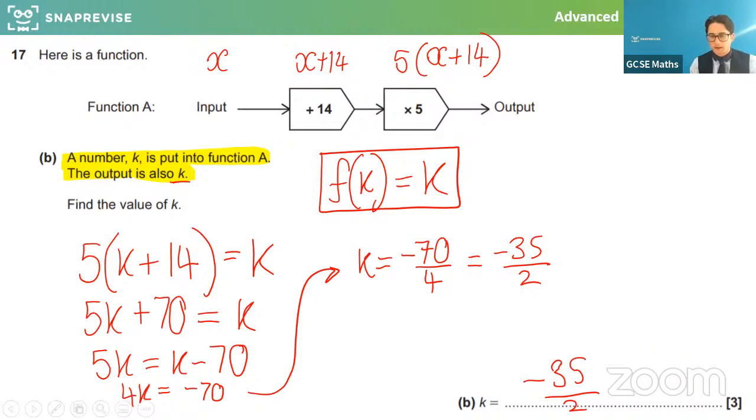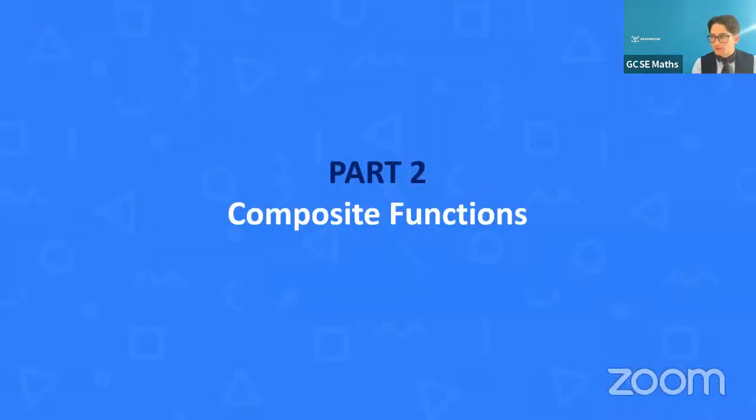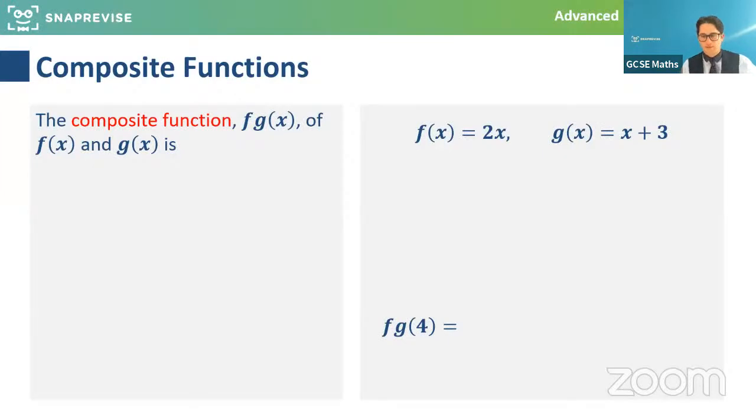Let's keep going and have a little explore of composite functions. I'd be interested to hear if this is something that people have done before. So composite functions, here we go. I'm going to define this now.